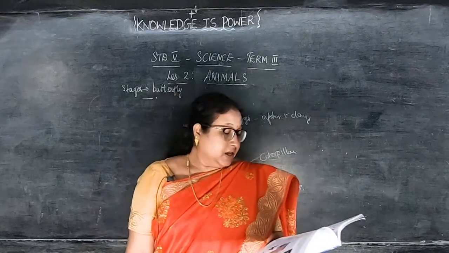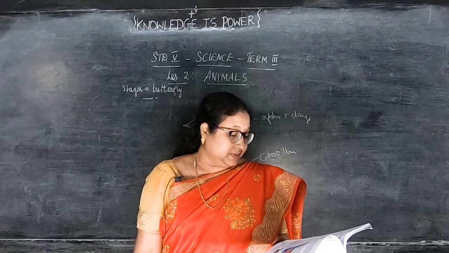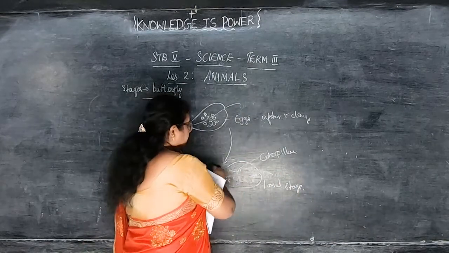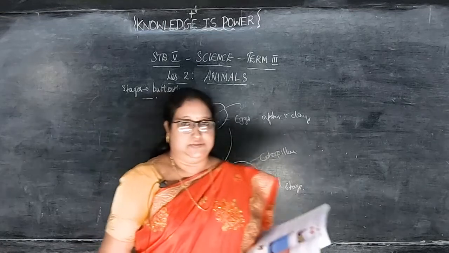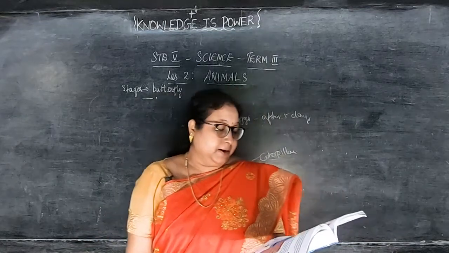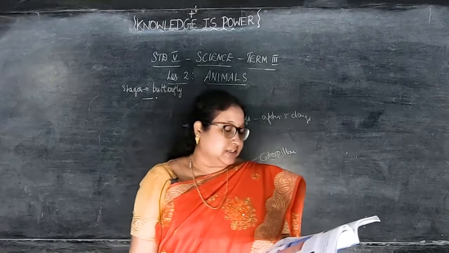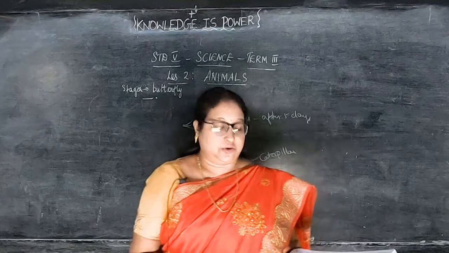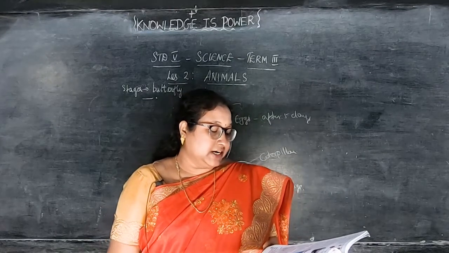The caterpillar starts to eat leaves and flowers once it is hatched. Now it has come out from the egg. Now it is going to eat all the leaves. Okay, that's the food of the caterpillar. It grows very fast because it eats a lot. As it grows fast, it sheds its old skin.